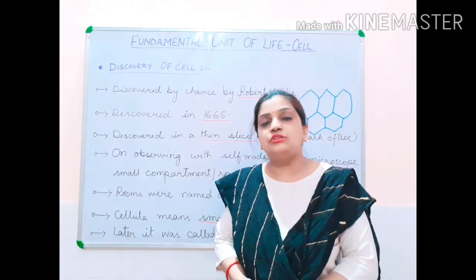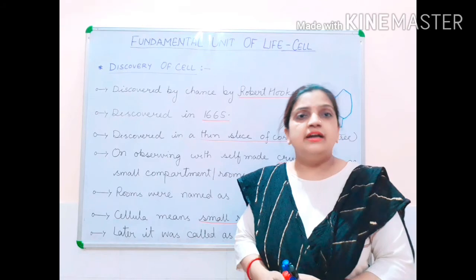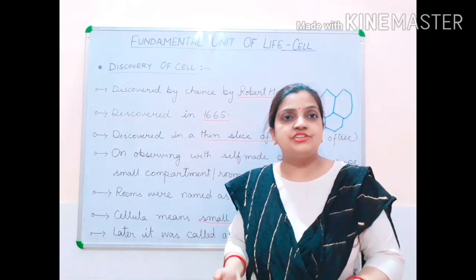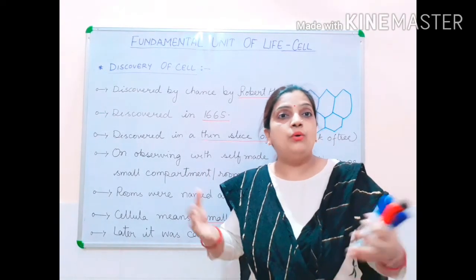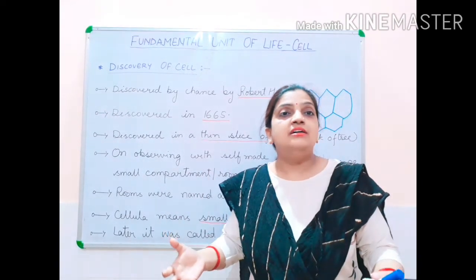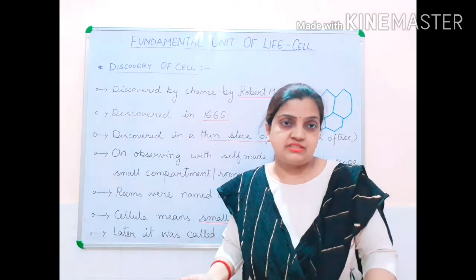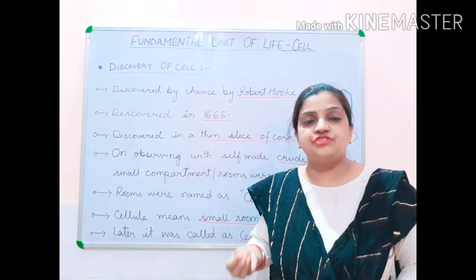The scientist did not set out to discover the cell. He was by chance observing it, and while observing, this term came into its life and the whole phenomenon of the basic fundamental unit of life came in front of us.